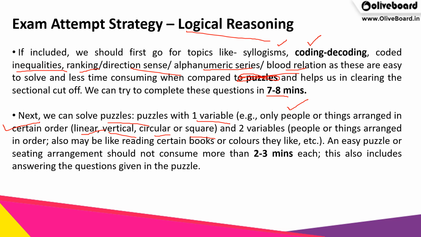So ये वाले जिनमें two variables होते हैं, they are very very tough, so you should not solve them in the starting. Also कोई easy puzzle होगा, it should not take more than 2 to 3 minutes each, which includes answering the question also. तो आपको बहुत फटाफट ये puzzles related questions को solve करना चाहिए.